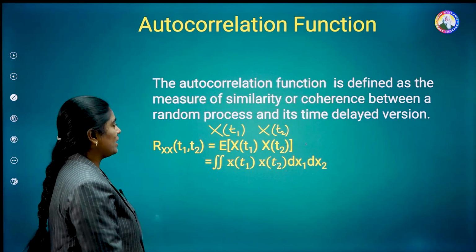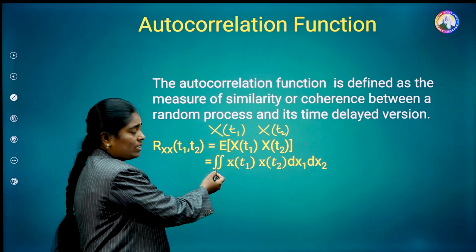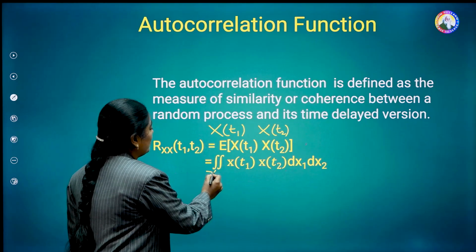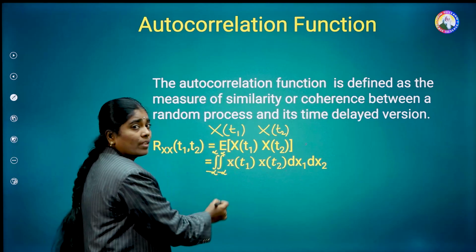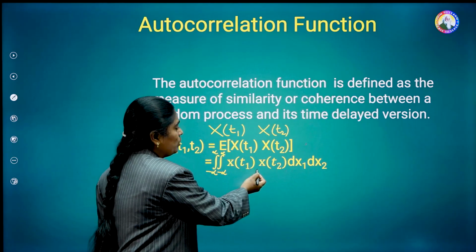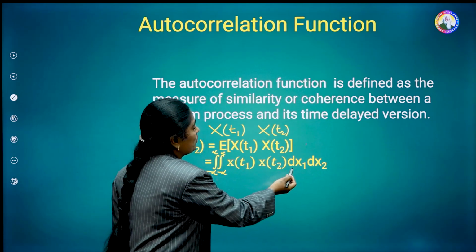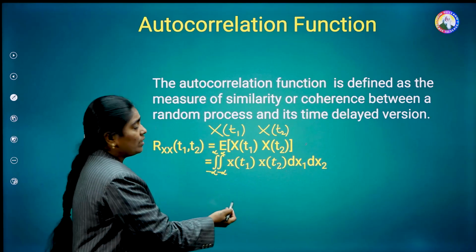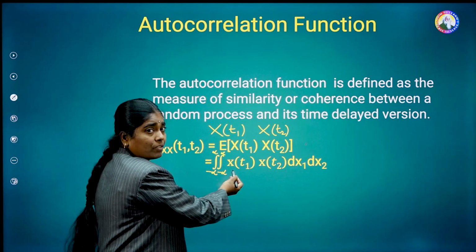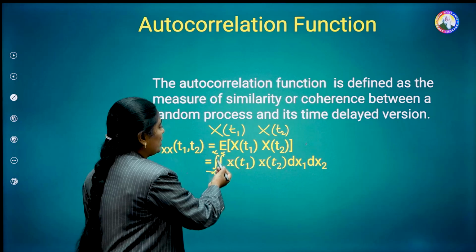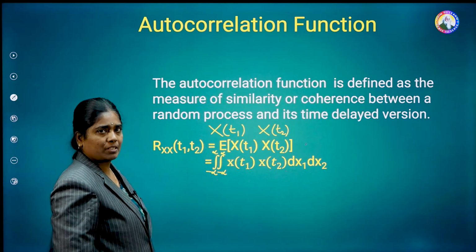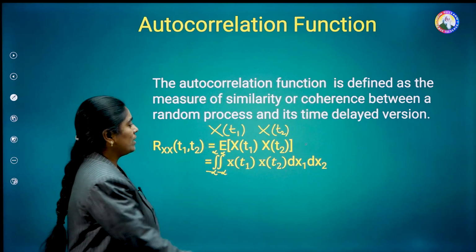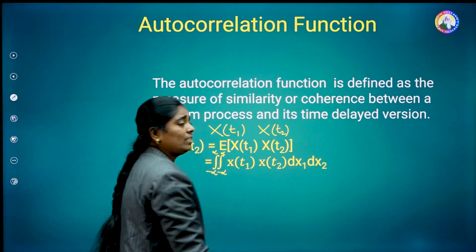In terms of integration, it is indicated as the integral from minus infinity to infinity, integral from minus infinity to infinity, of x of t1 into x of t2 dx1 dx2. Here we are taking a random process x of t at two different times, so we do the integration two times, in the range from minus infinity to plus infinity, with respect to dx1 as well as dx2.